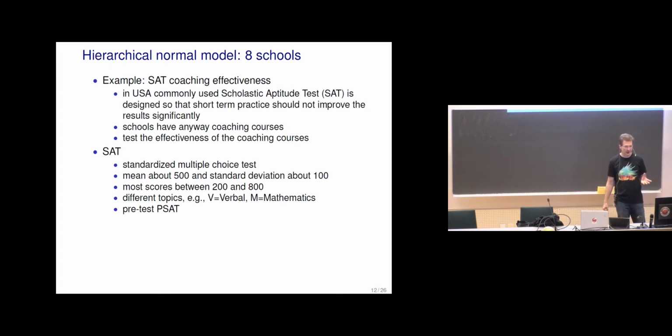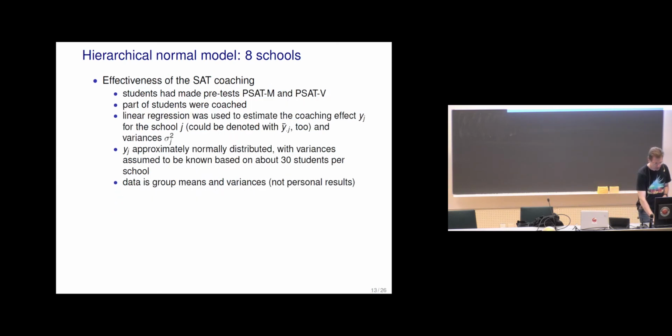And there are different topics, verbal, mathematics, and usually the students may also take a pre-test. So it's possible to compare, looking at the pre-test result, then there's coaching, and then there's the actual SAT test. In this case, the students had taken these pre-tests in maths and verbal, and part of the students were coached.